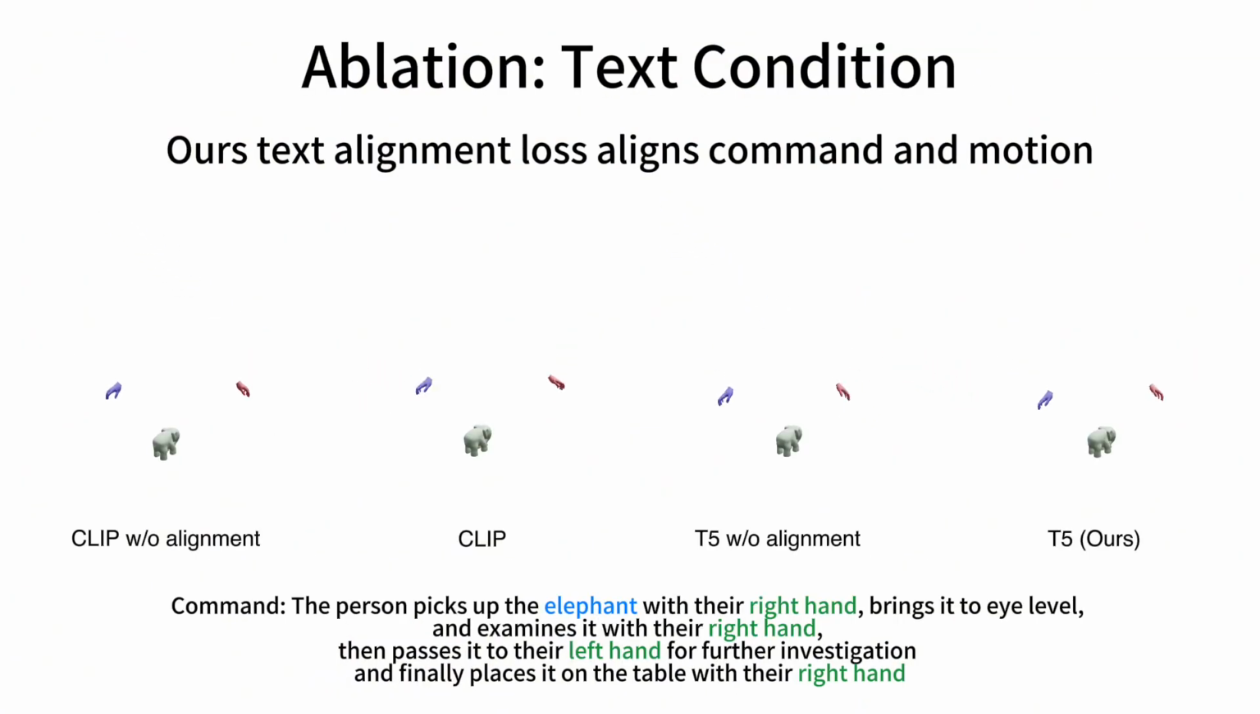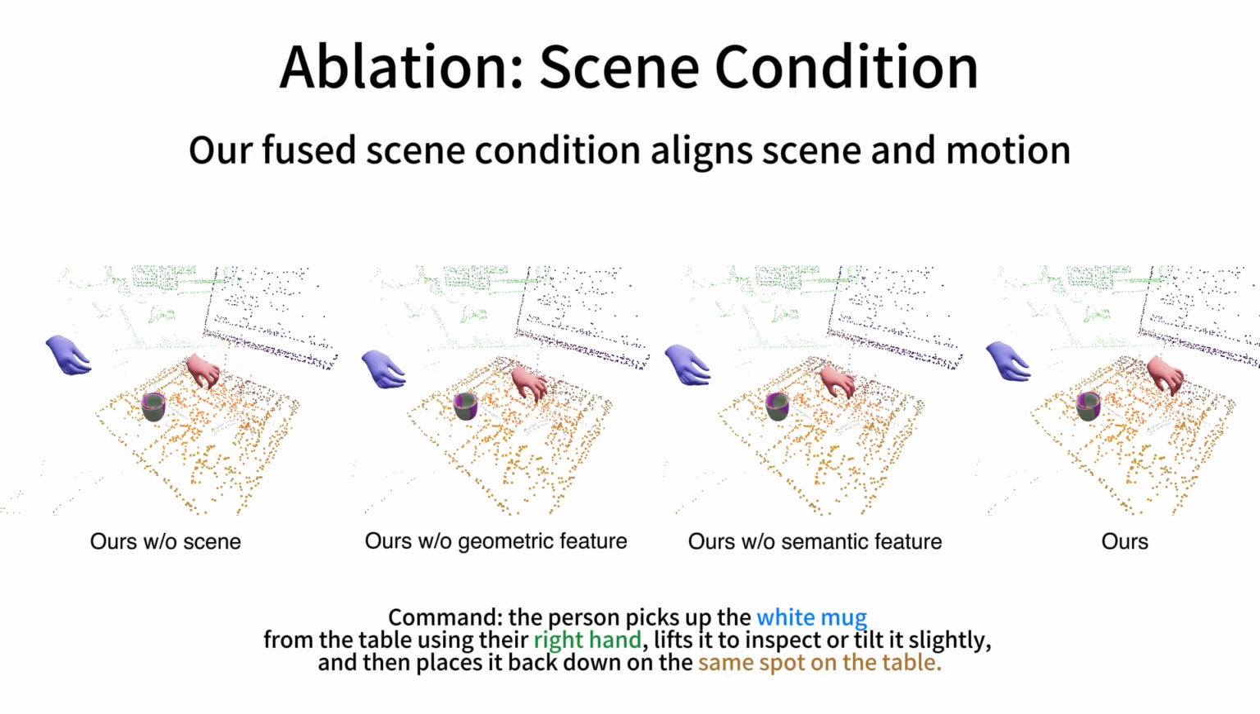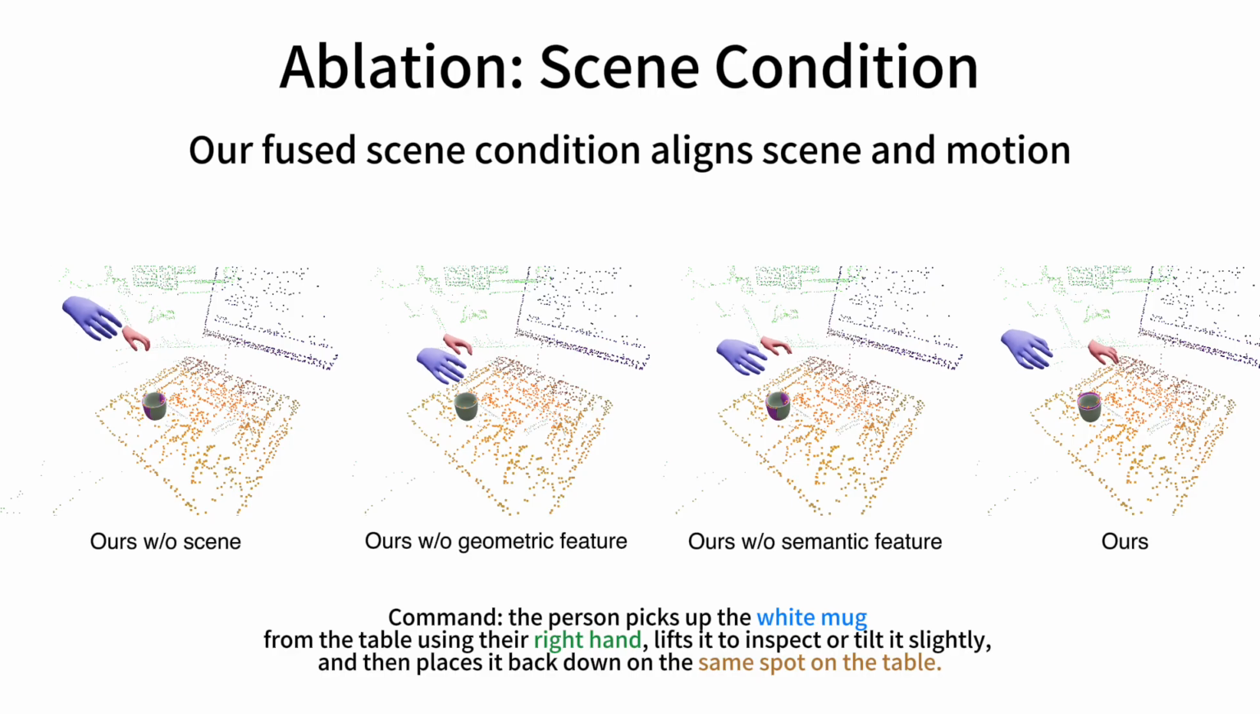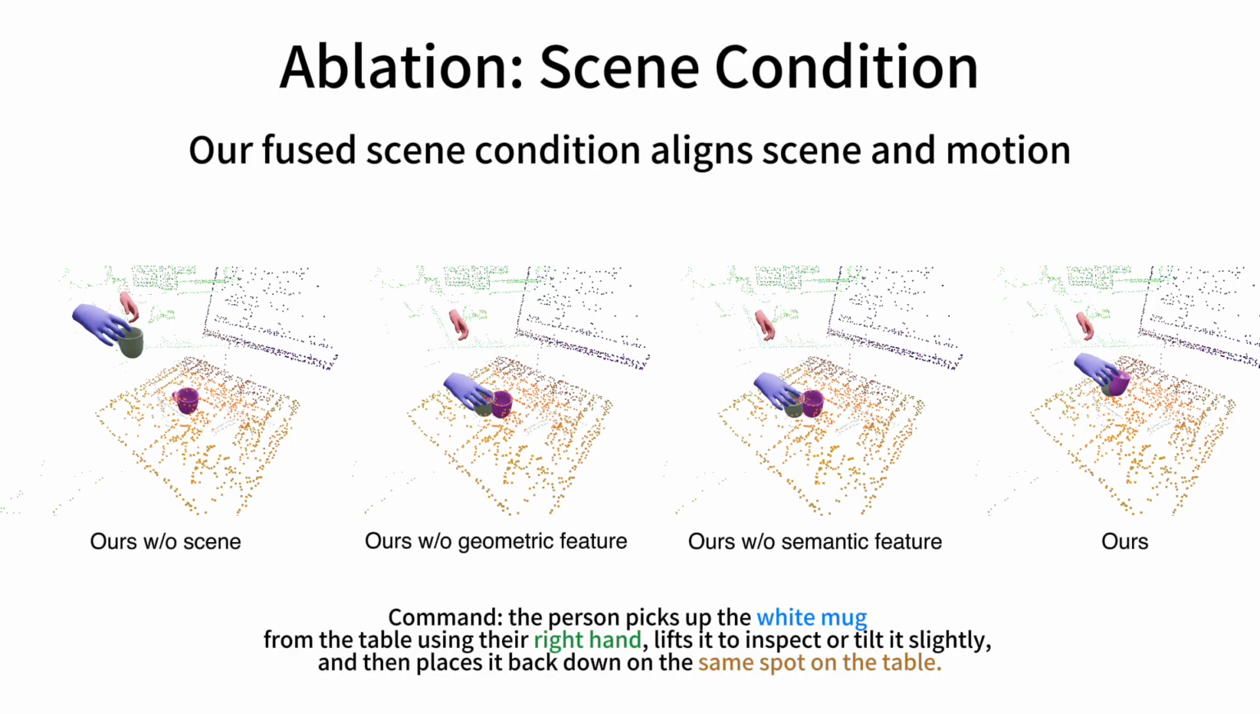We further demonstrate that introducing the text alignment loss ensures that the generated motion strictly follows the command. Without it, the motion often ignores detailed descriptions in the text, such as which hand should perform the main action. Benefiting from our fused semantic and geometric scene conditioning, the generated motions are more consistent with the surrounding scene and better reflect the intended manipulation.